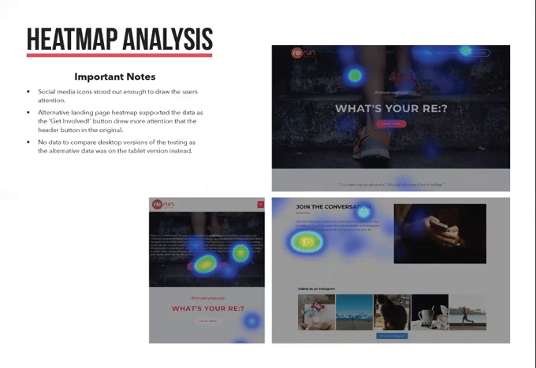Though I don't know how accurate the data is, since on my device breakdown I only have the traffic coming through desktop and mobile, but here on the heat map I've got data for tablet only for the alternative version. So I don't know how accurate that is, but from this data, I will be changing the landing page layout to better focus on the Get Involved button, as placing it in the user's view straight away seems to be getting more clicks than the original design.